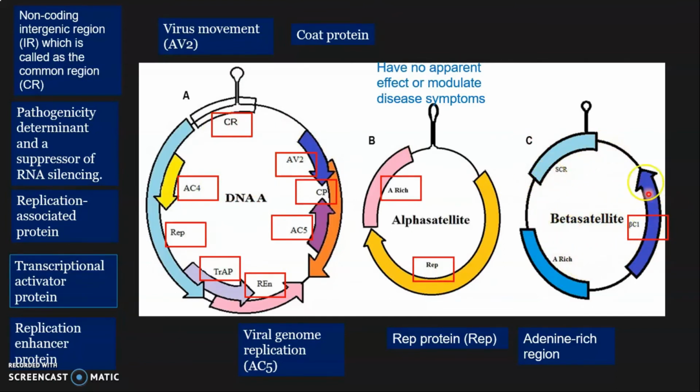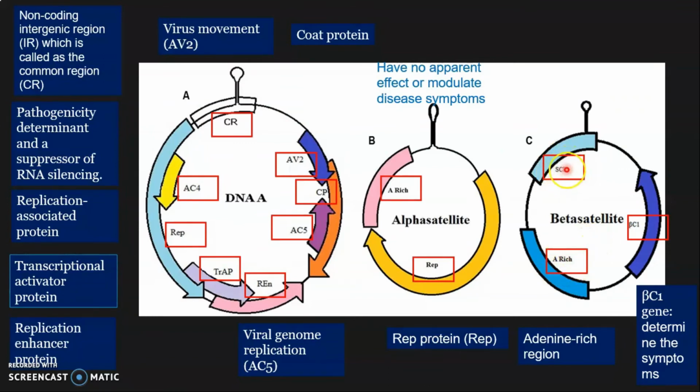But the genes in beta satellites are very important, like this gene BC1. It determines what kind of symptoms should appear on the cotton crop. BC1, this gene is involved in the symptom development, and this is the same adenine-rich region.